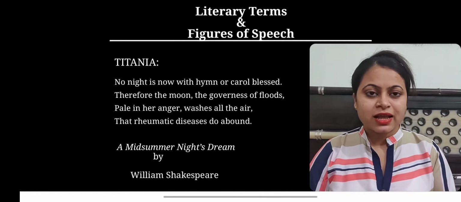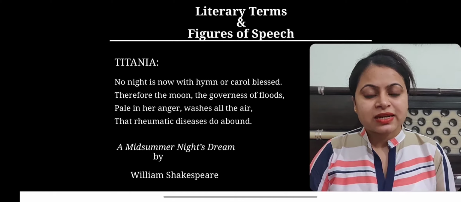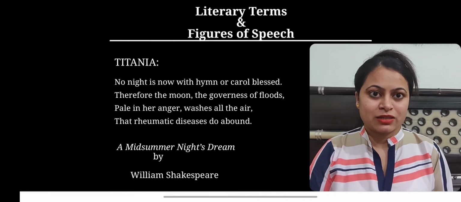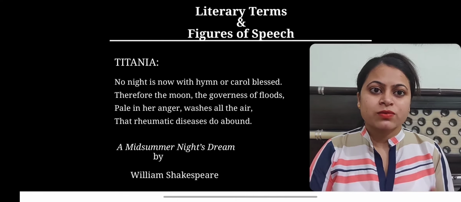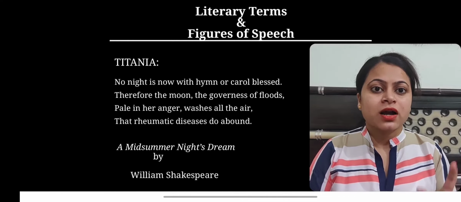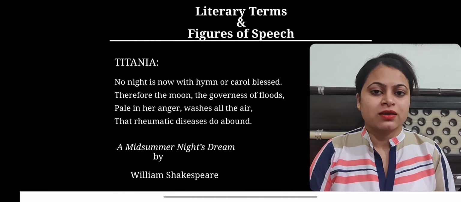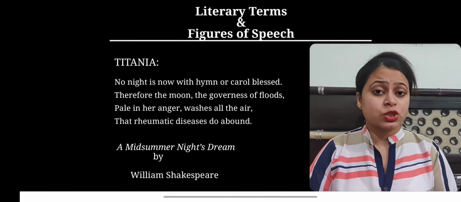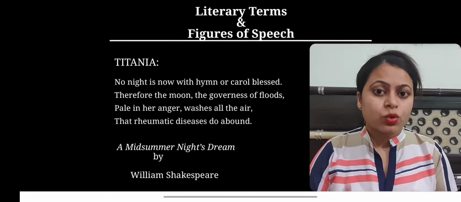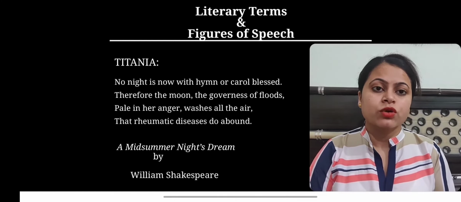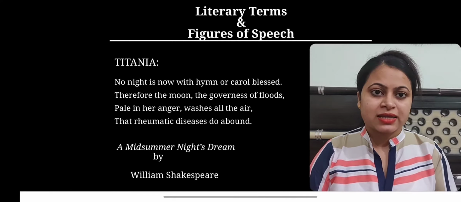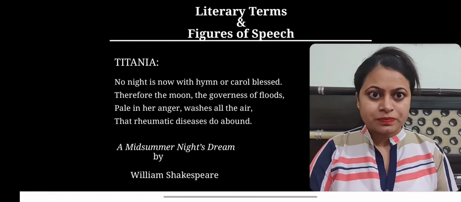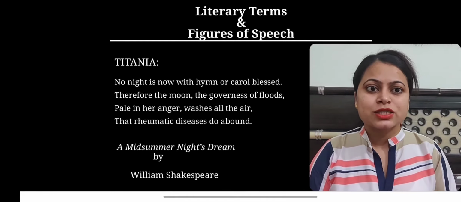And in the next line, he is describing the moon as very angry, and the color pale depicts the angry mood of the moon. And due to her displeasure, she becomes the cause of the spread of disease, as pale in her anger washes all the air, that rheumatic diseases too abound.